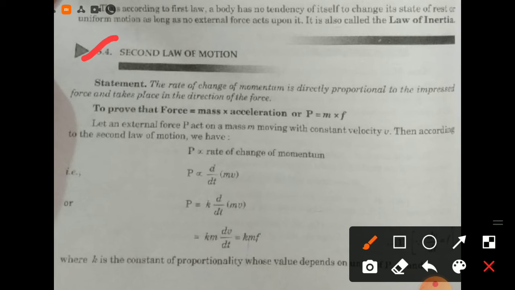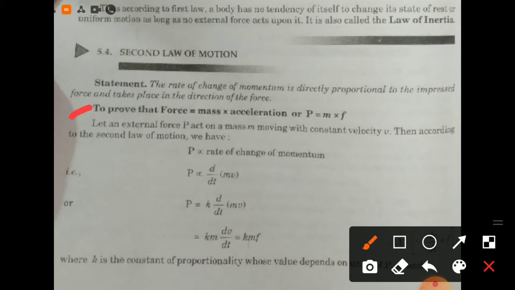Now, second law of motion statement: the rate of change of momentum is directly proportional to the impressed force and takes place in the direction of the force. Now, to prove that force is equal to mass into acceleration, or P is equal to m into f. To prove this,